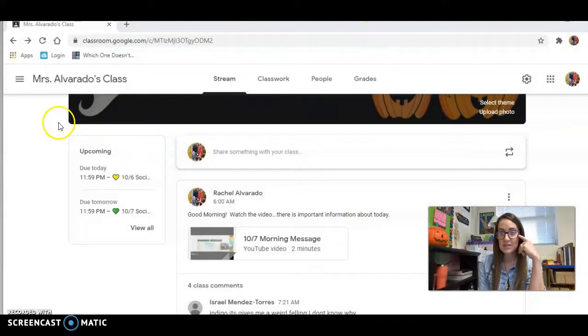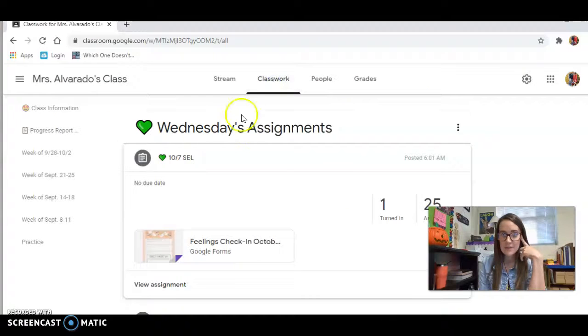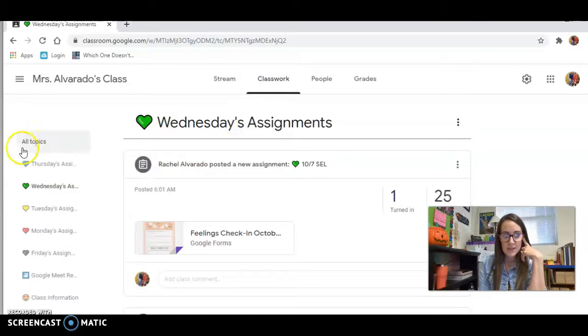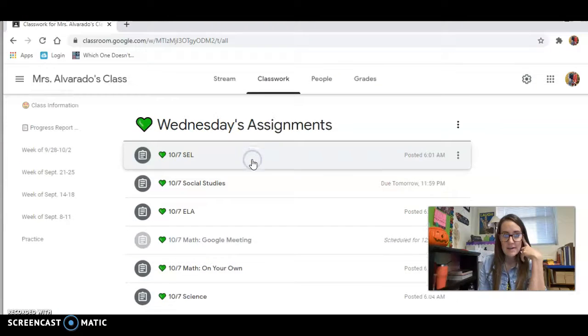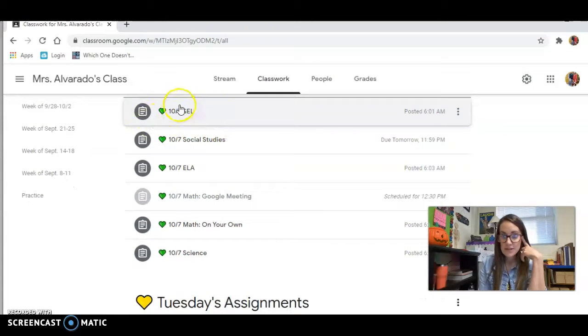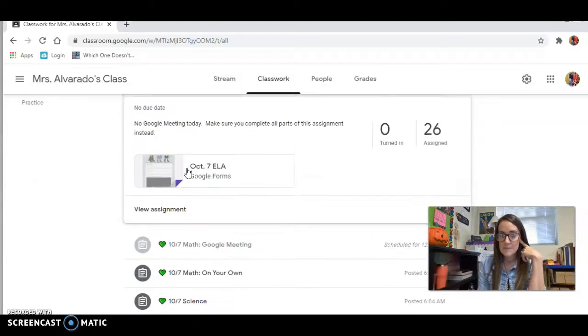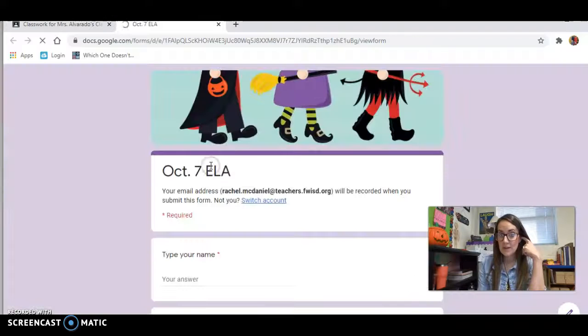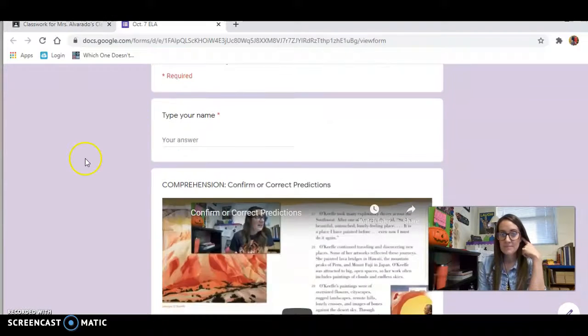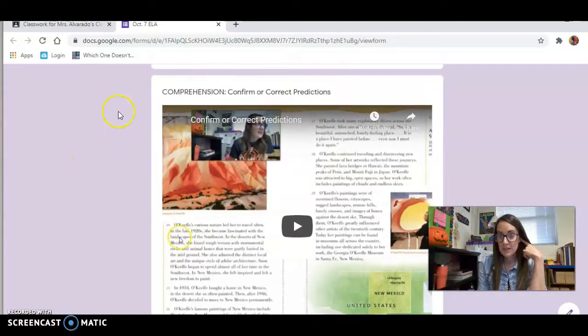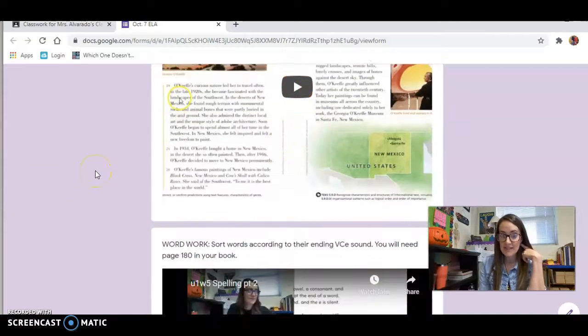So you're going to go to our Google Classroom and click on the classwork tab, and then we are working on English language arts. Hopefully you've already done your social emotional learning and your social studies assignments. If you haven't, make sure you get those done also. But you're going to click on English language arts, and then you'll open up the assignment. You'll type your name, and then we're going to work on confirming and correcting the predictions that we made. So you'll press play on this video and watch that lesson.